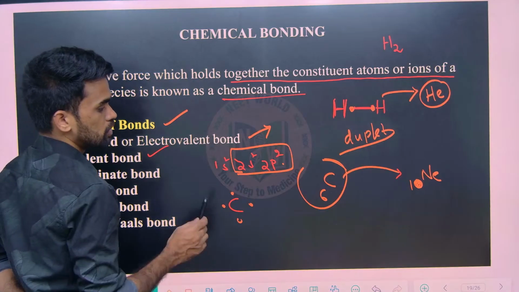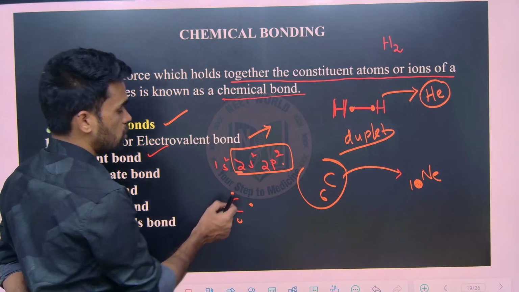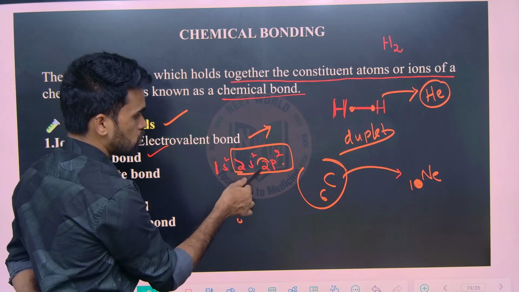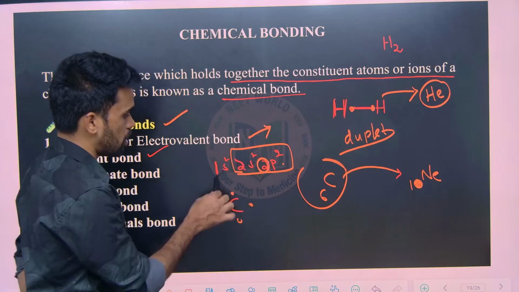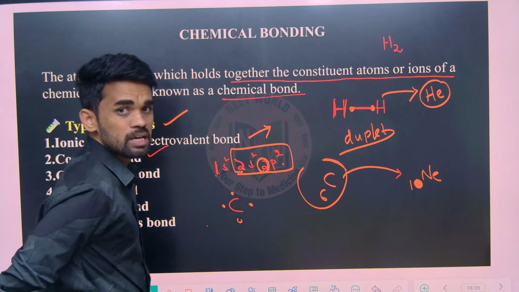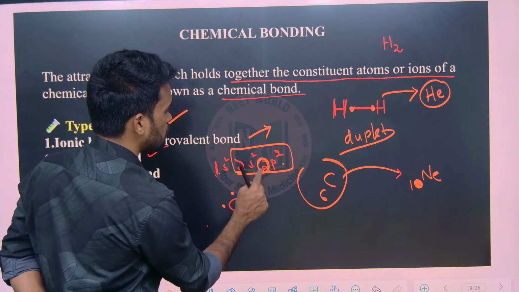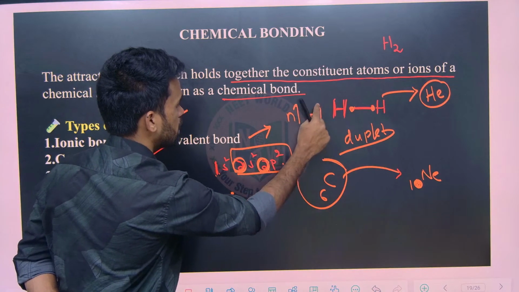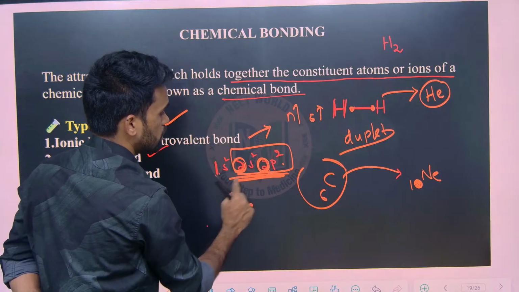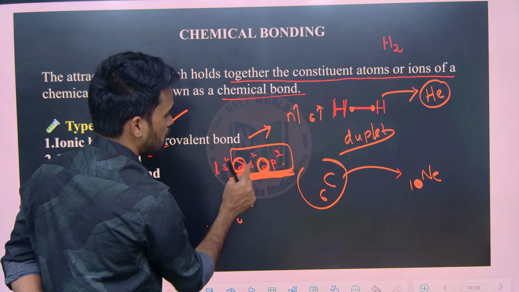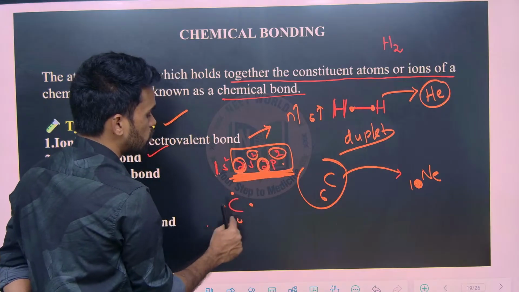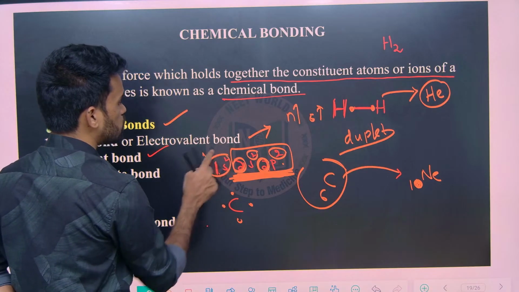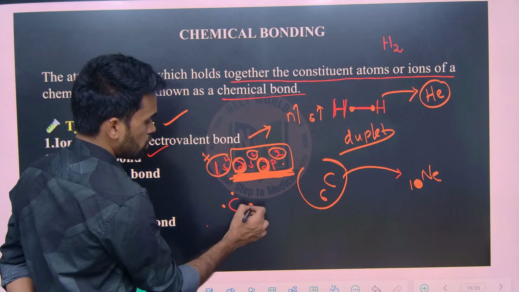I am saying a word called valency. What do we mean by valency? Here you are writing 1, here 2, 2. The bigger number 2 is called the principal quantum number. All these coefficients are called principal quantum numbers. The highest principal quantum number is here. More n value means more energy, so the highest energy level is this 2. In this valency shell, how many electrons do we have? 4. Only those 4 take part in the chemical reaction. You don't take these 2 electrons; they won't participate in reactions. So 4 electrons are there.